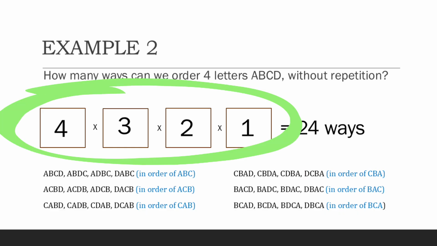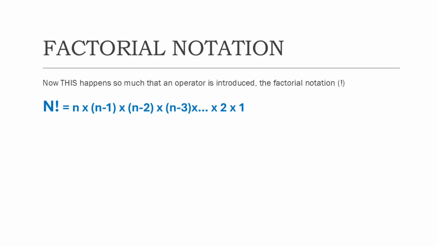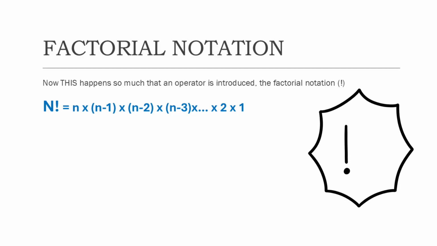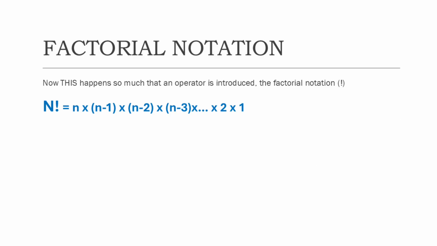Now, this kind of thing happens so much that an operator is introduced, the factorial notation, the exclamation mark. So for example, if we have n exclamation mark, that simply means n times n minus 1 times n minus 2 times n minus 3 all the way to 2 all the way to 1.